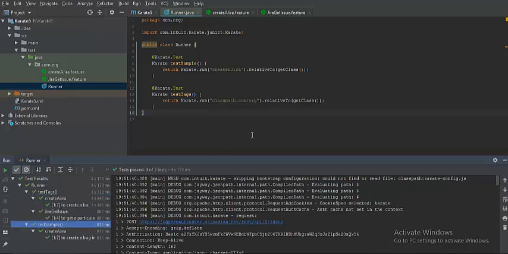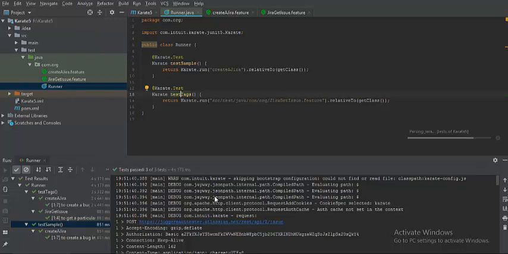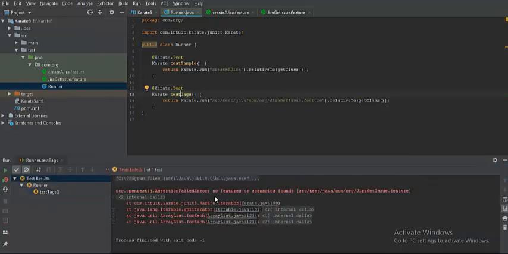And on the other hand, you can also specify the whole path as well. Instead of this, you can specify src test java, and inside that com/org, and then you can specify the feature file that you want to execute, get issue dot feature. So let's run this test tag alone and make sure only one particular file is picked, which is jira get issues dot feature.